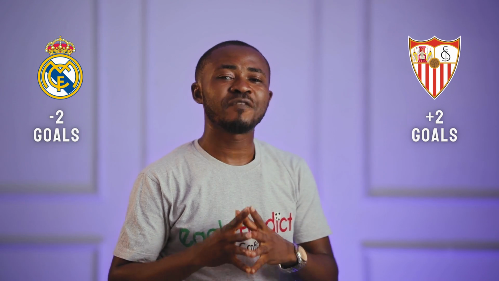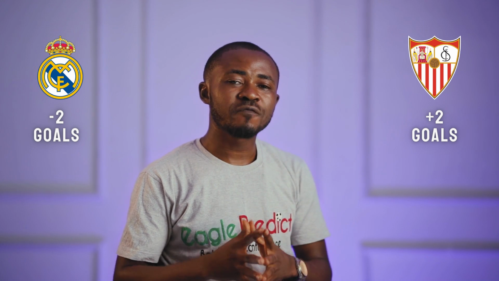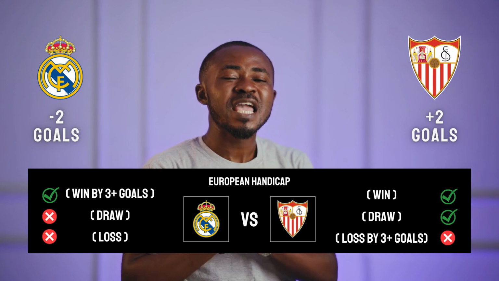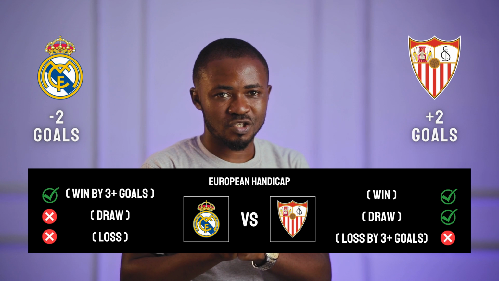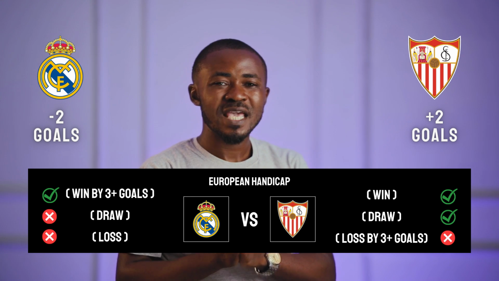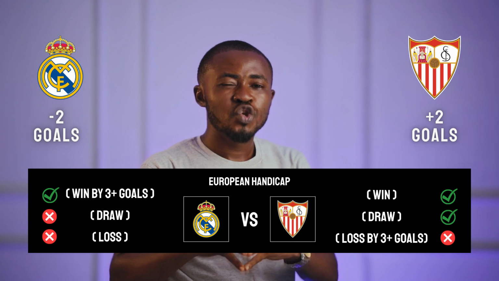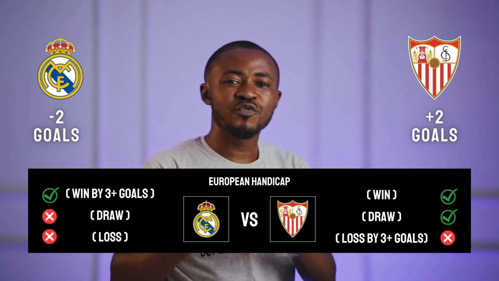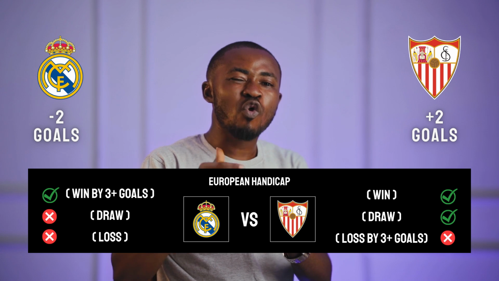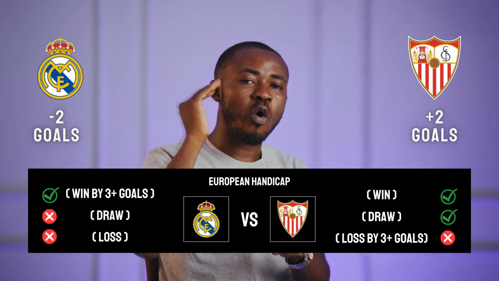Real Madrid being the stronger team and Sevilla being the underdog. If you give a 2-goal advantage to Sevilla from the beginning of this match, it means that if Sevilla wins this match, your bet is won. If Sevilla draws this match, your bet is won. Your bet is only lost if Real Madrid wins the match with a goal margin of 2 goals or more.